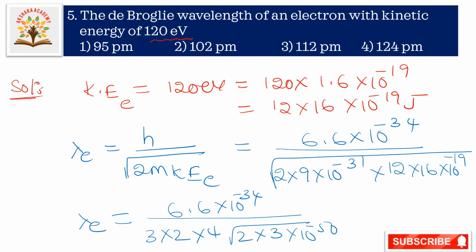And the next, 2 3s are 6, and again 3 1s are 3. Okay, lambda E, the electron wavelength, is equal to